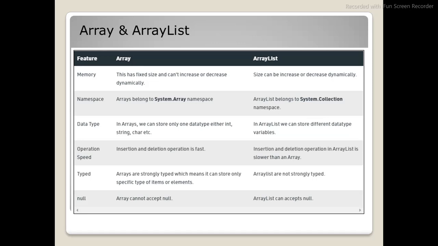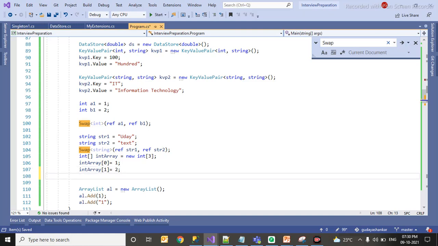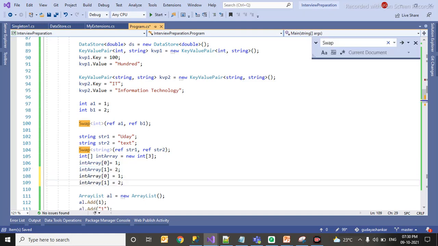When it comes to array, you cannot add extra elements. You can try, but it will give an index out of range exception. Let me see this in action now. I have created an int array of type integer where the size is 3. This is how you can add an element to an array. If I try to add int of, let me show this to you, I will add 2, I will add 3.